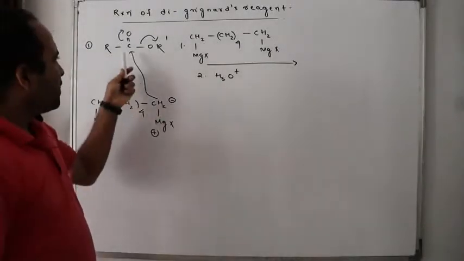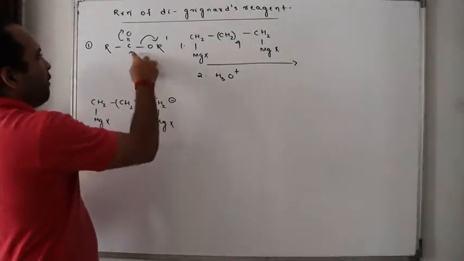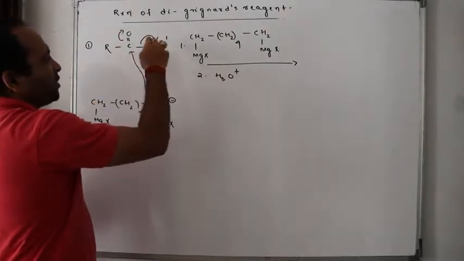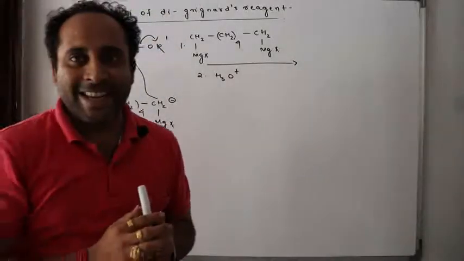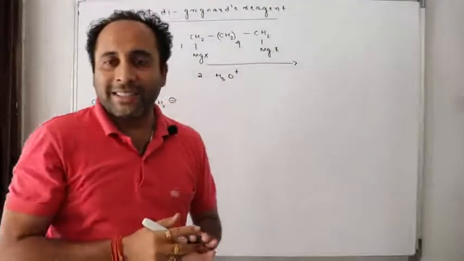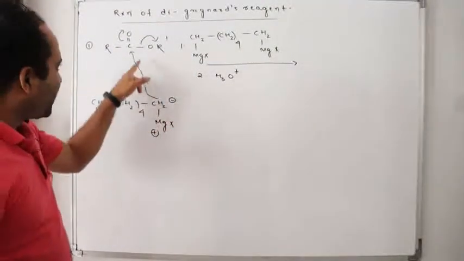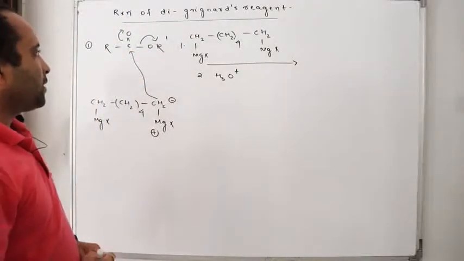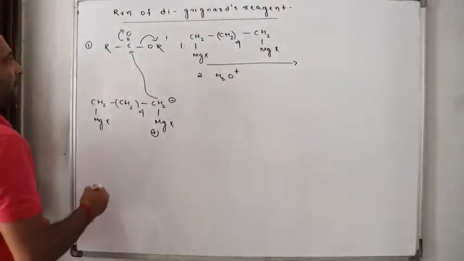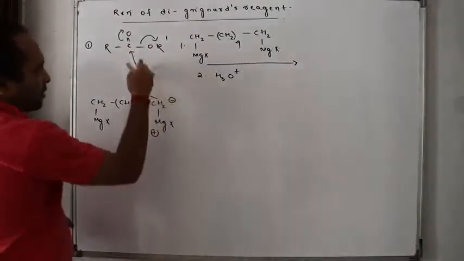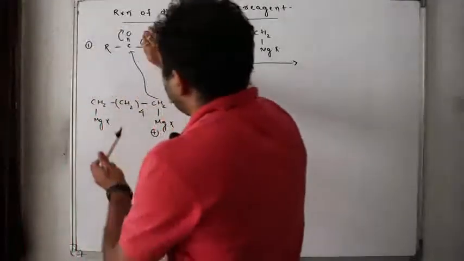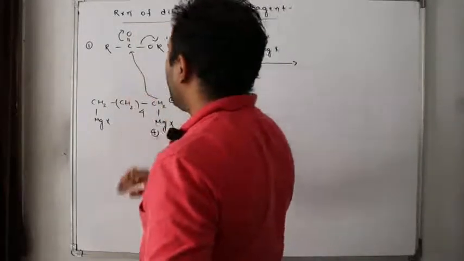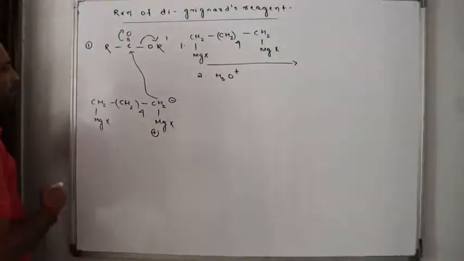Again, this CH2 minus will attack this. This will form a bond, becomes O minus. When O minus reverts back, this OR dash is thrown out. SN-TH reaction, isn't it? Do you remember SN-TH reaction? This will attack this O minus, and when O minus comes back, OR dash is thrown out. Now, what do we have with us? Leaving this, I have this complex. Clear? Now, the next step, what will happen?